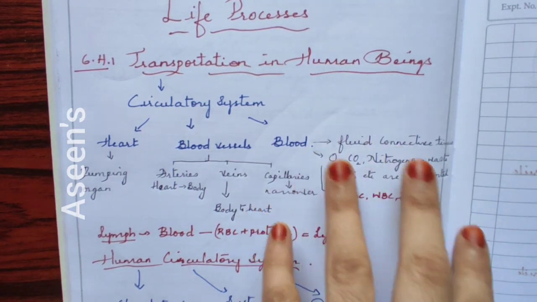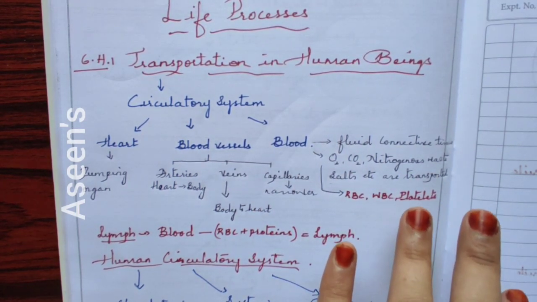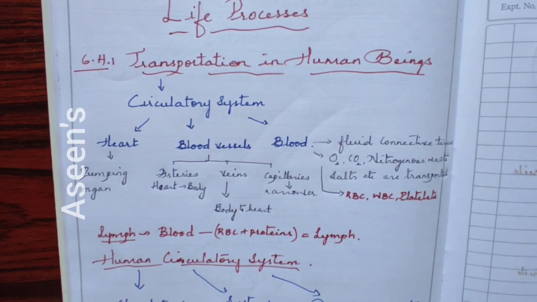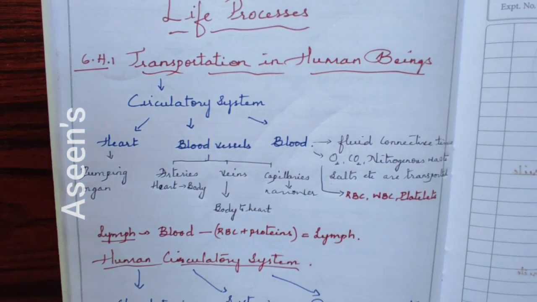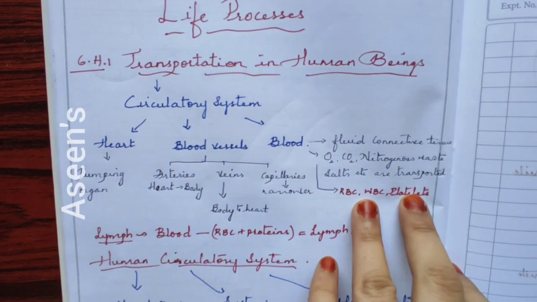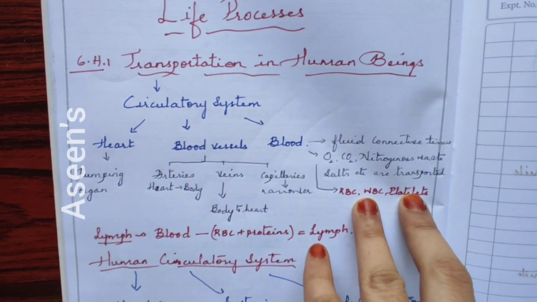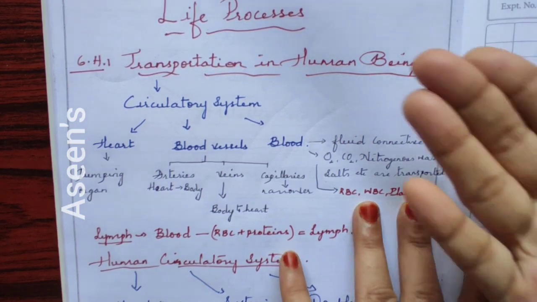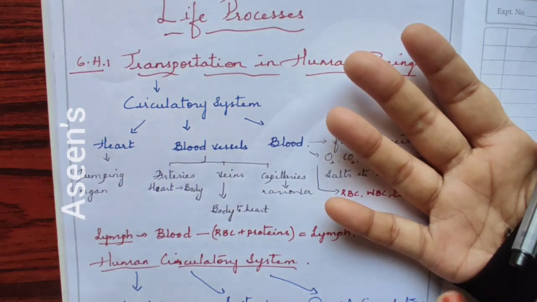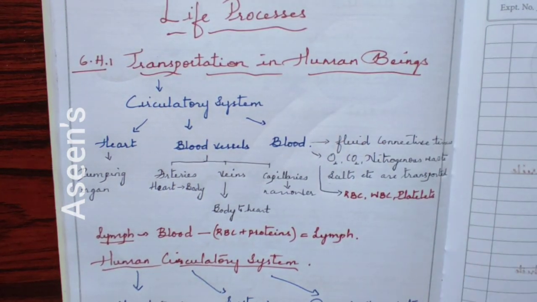Now, blood is made up of 3 main components: RBC, WBC and platelets. RBC is red blood corpuscles, WBC is white blood corpuscles, and platelets are very tiny bits of protein which are present in our blood. All these are embedded in plasma as the matrix. So plasma is the liquid portion which is holding RBC, WBC and platelets.